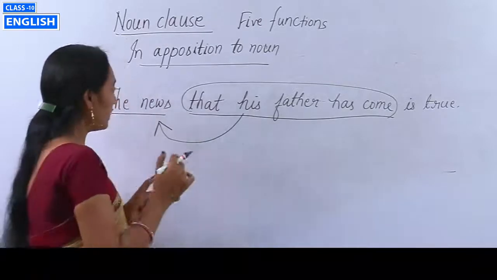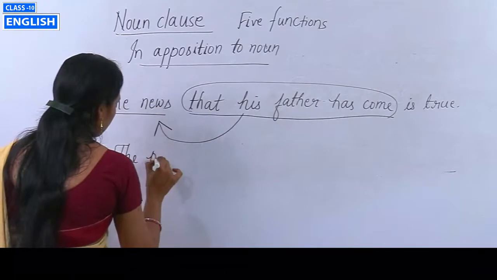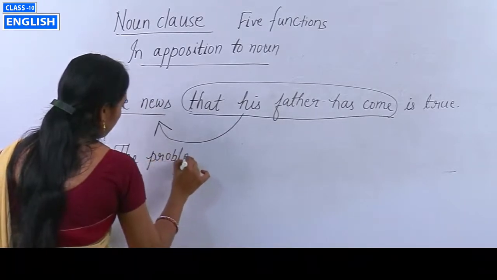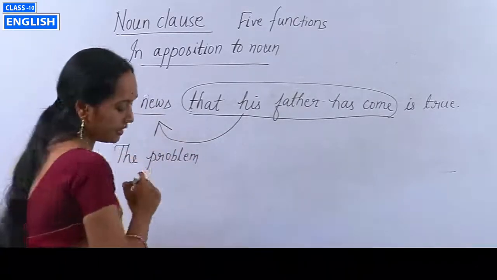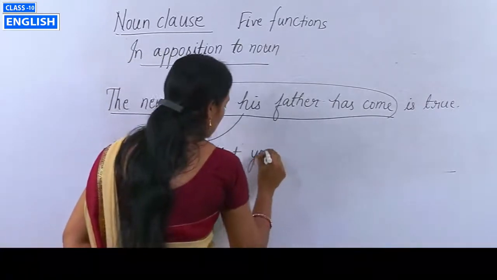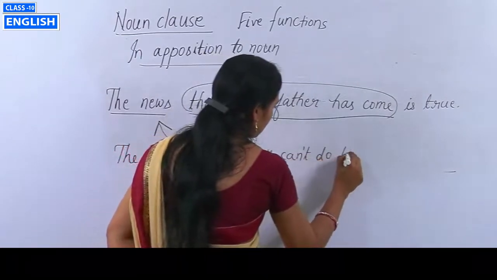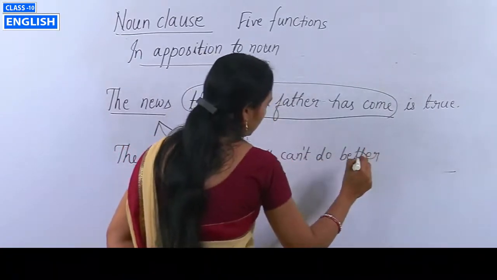Okay, take for another example: the problem that you can't do better is a problem.